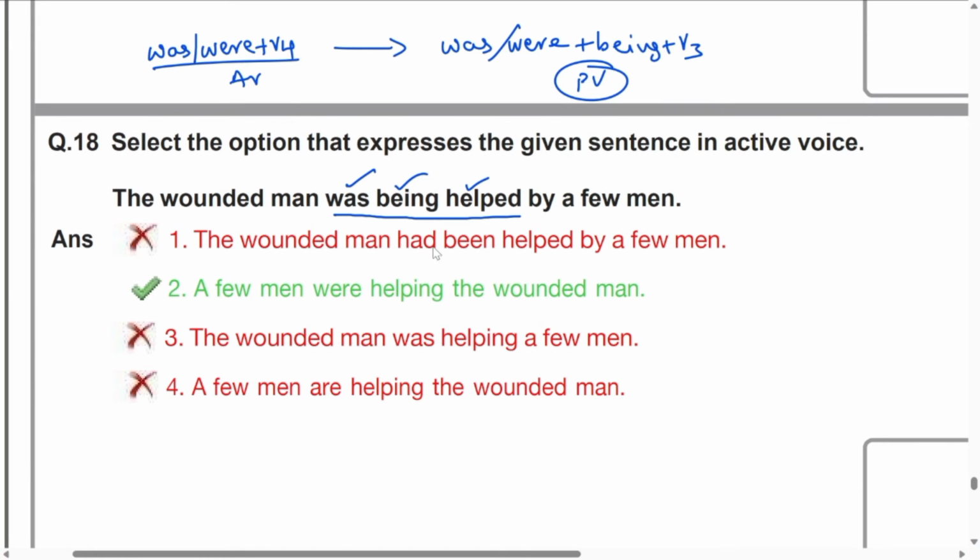Look at the first one, had been, not possible. Were helping, sensible. Was helping, the wounded man was helping, no. A few men were actually doing the action, not the wounded man. Eliminate this. A few men are helping, present continuous. So which can be your answer? Only second. Let us read and finalize. A few men were helping the wounded man. The wounded man was being helped by a few men. Answer comes only the second one. You should take down the rule here.